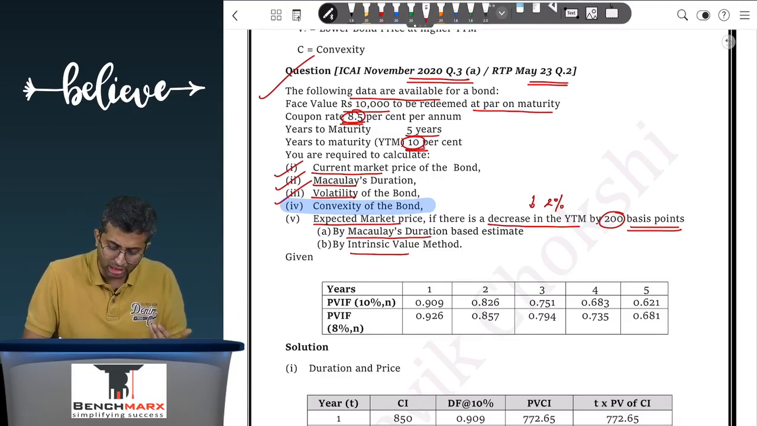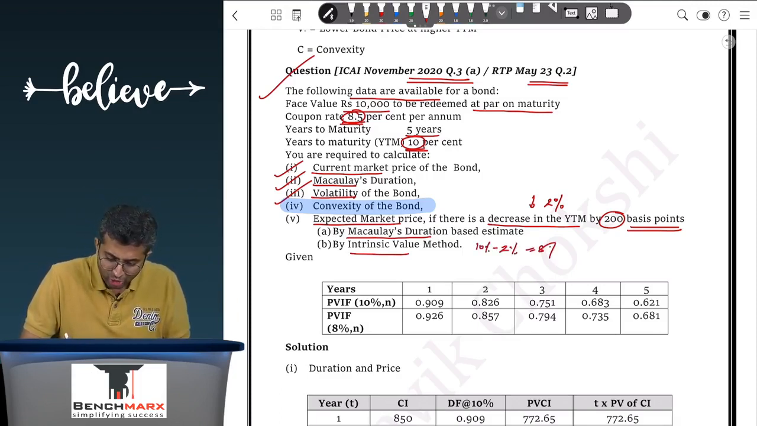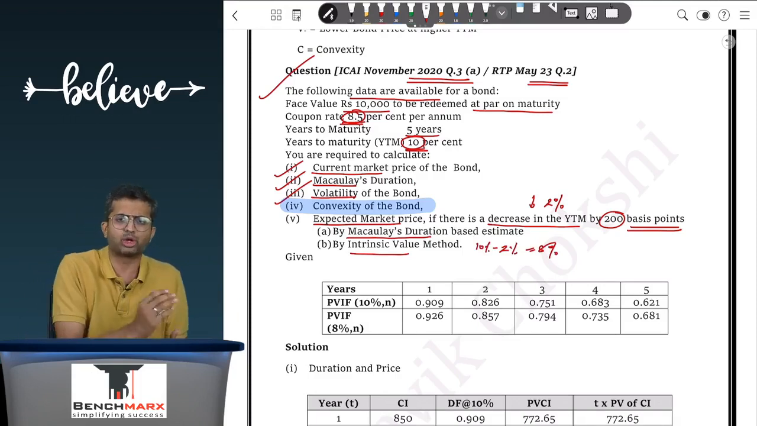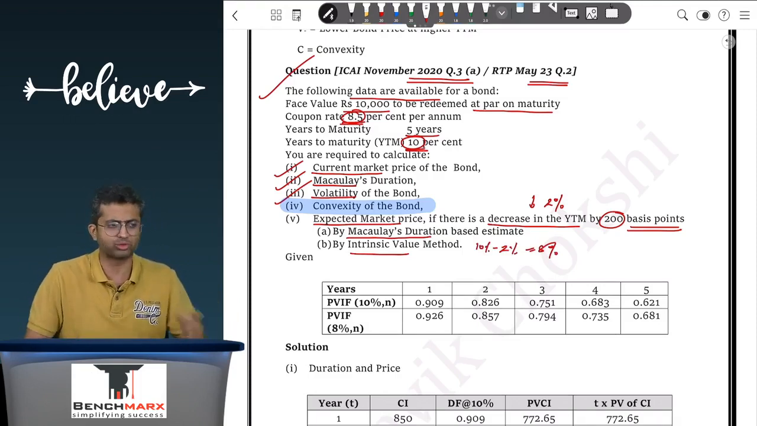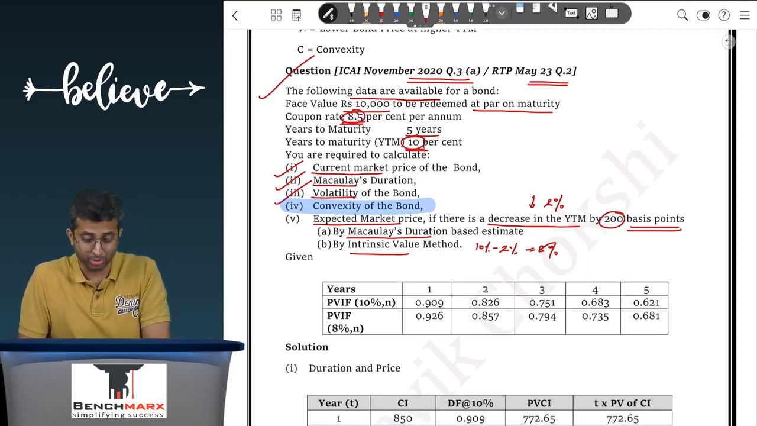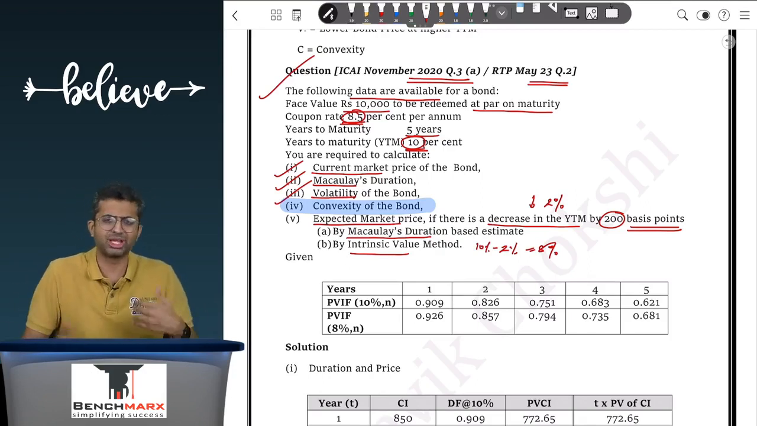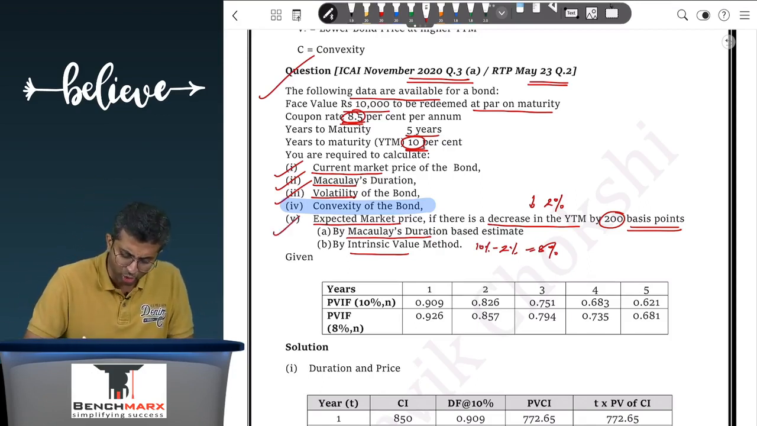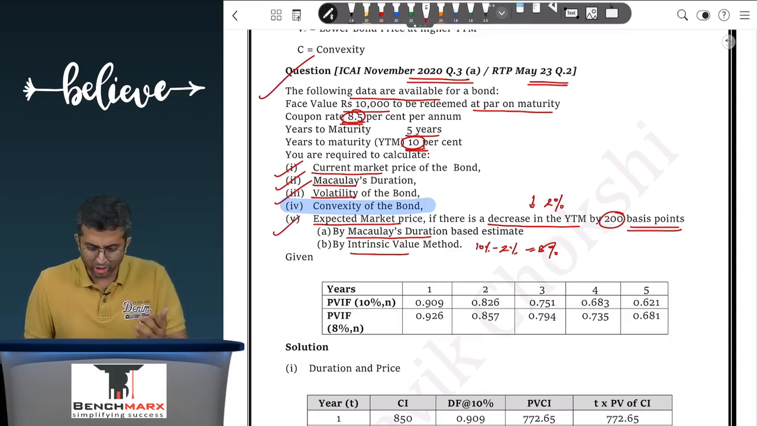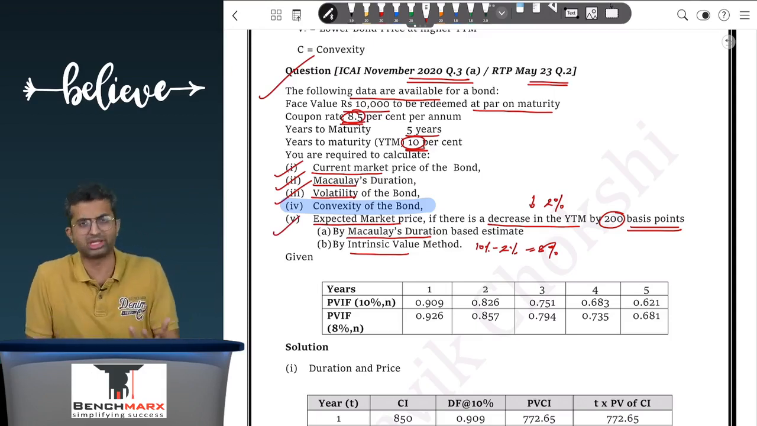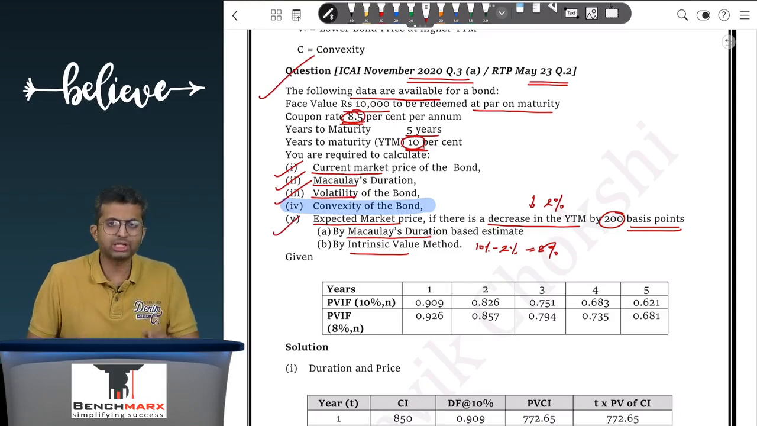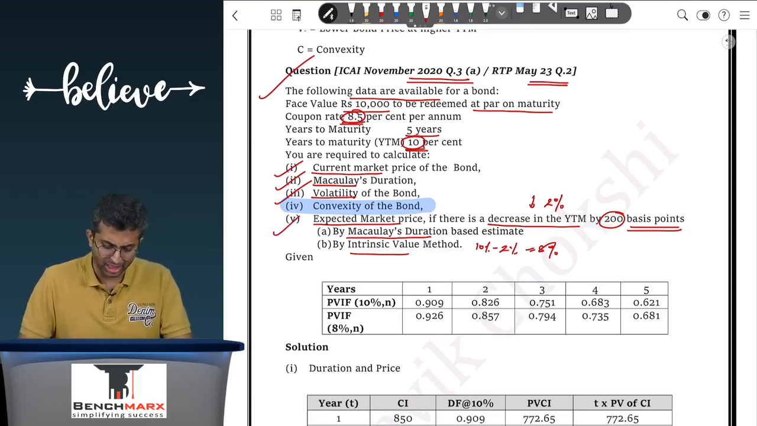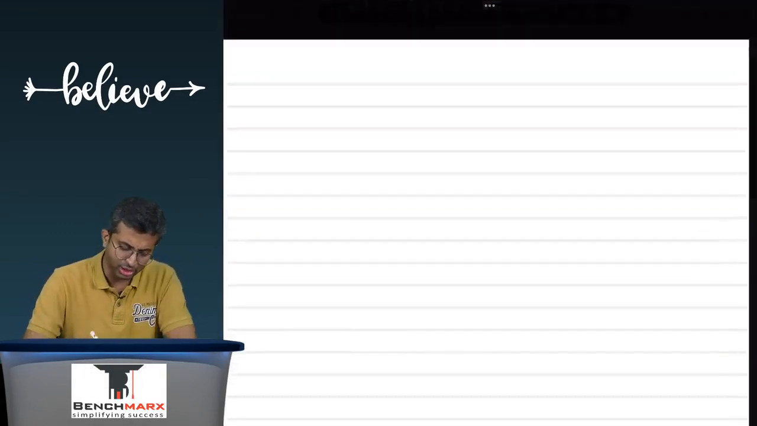Now future cash flows earlier were discounted at 10%. Now this 10 is falling by 2 and hence your required rate of return is 8%. So we say that okay, let us try to find the present value of the agreed cash flows at the rate of 8%. That is the intrinsic value method, or take the duration as a base and try to predict the value. So we will also try to do part 5. Here you are not looking at convexity. It says by the duration estimate. Okay. So it is only part 4 which remains.